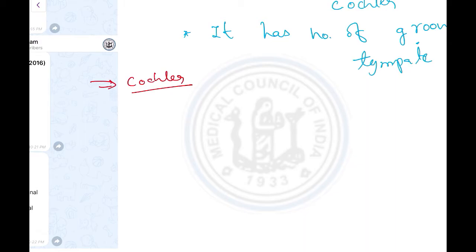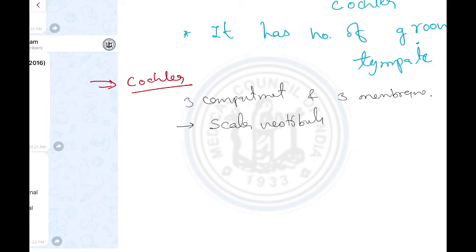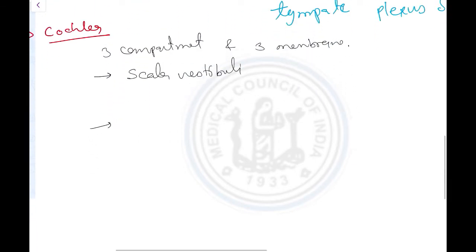In the cochlea there are three sections, or we can say three compartments, and three membranes. The first one is scala vestibuli, second one is scala media, and last one is scala tympani.